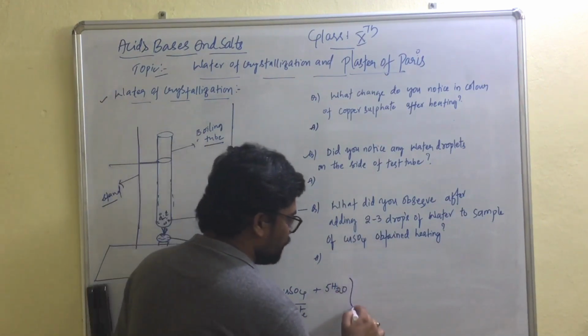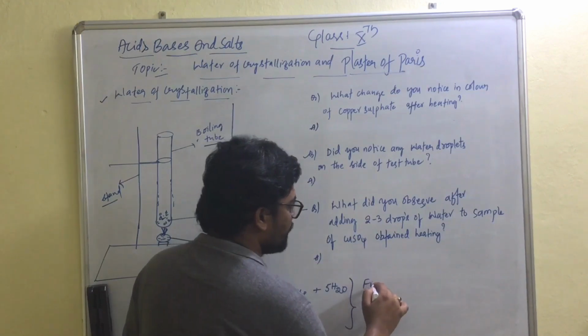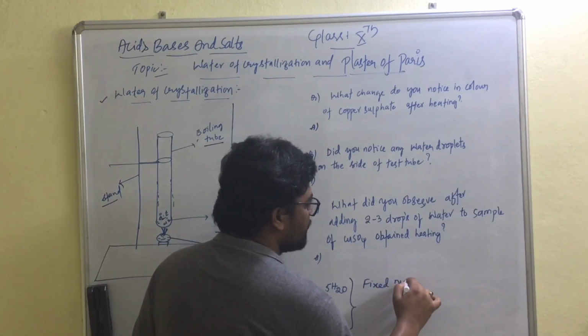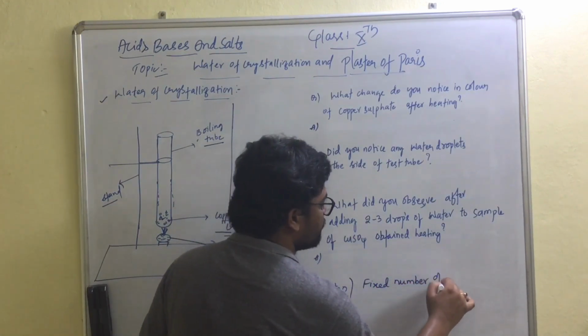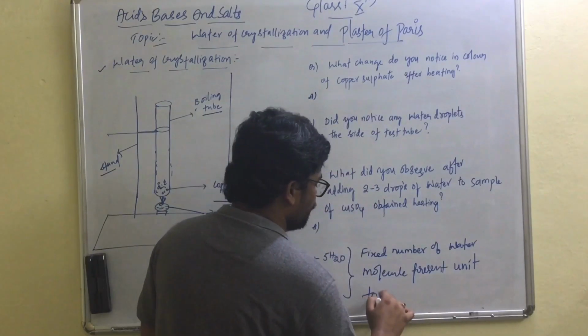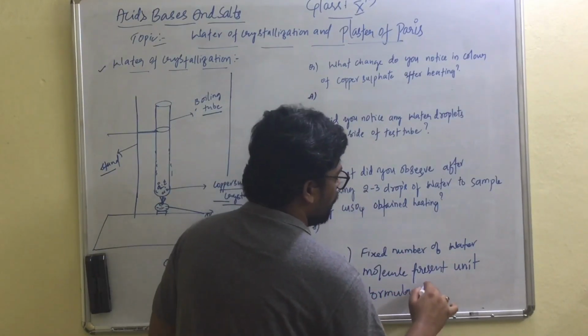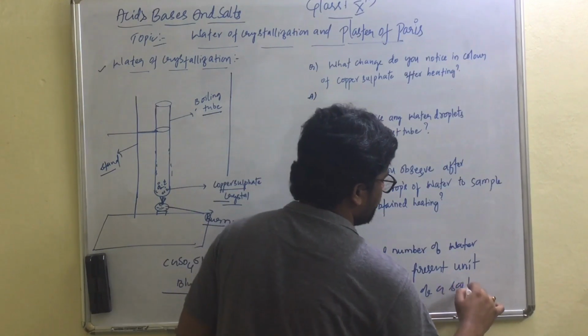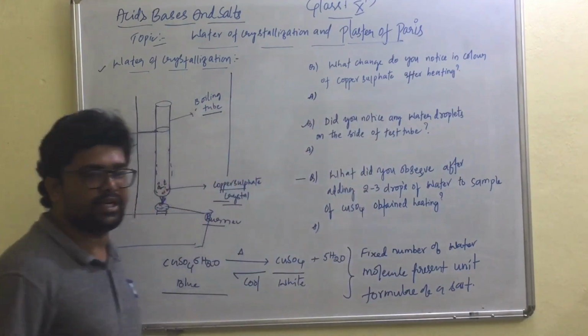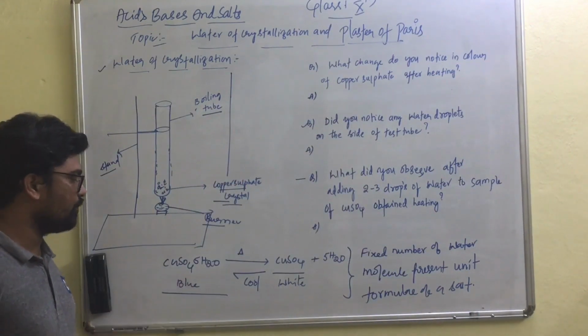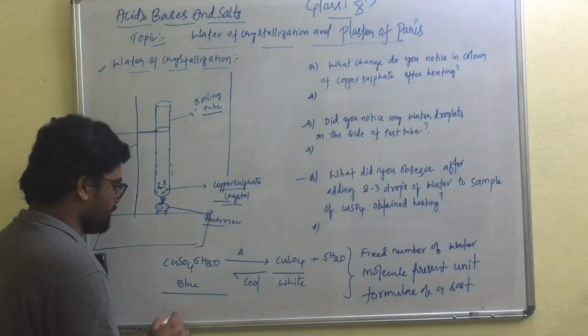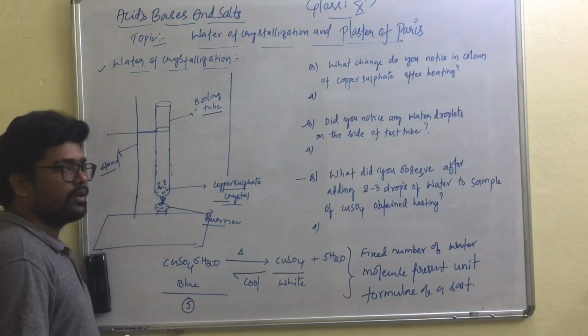So what is water of crystallization? The fixed number of water molecules present in a unit formula of a salt is called water of crystallization. What is the water of crystallization in this copper sulfate crystal? It is 5.